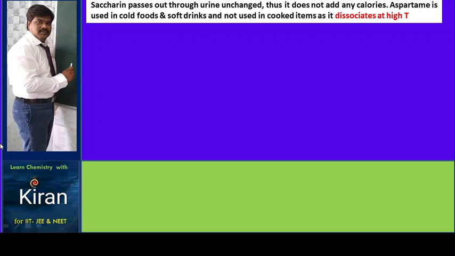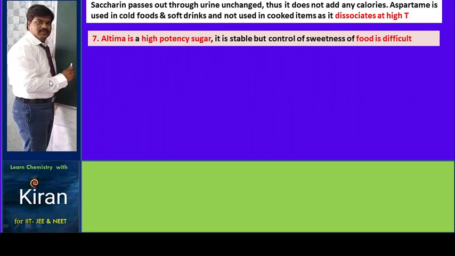Saccharin and aspartame are the most widely used artificial sweeteners. Saccharin passes out through urine unchanged, so it does not add any calories. Aspartame is used in cold foods and soft drinks, and not in cooked items, as it dissociates at high temperature. We should not use this artificial sweetener for cooking purposes. It should be used in cold drinks.